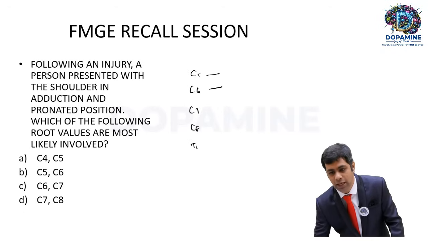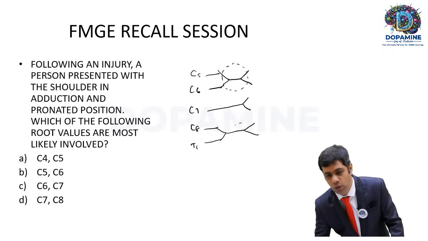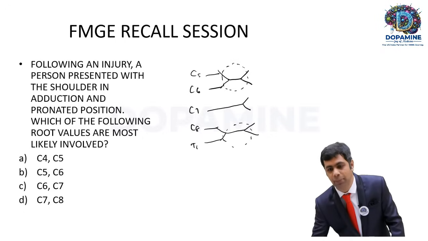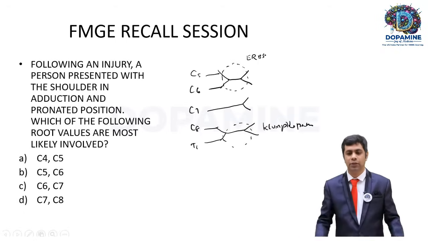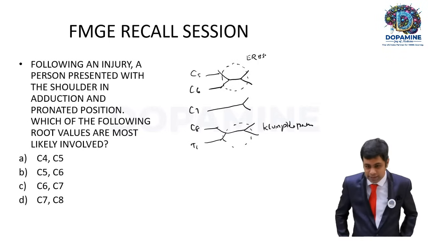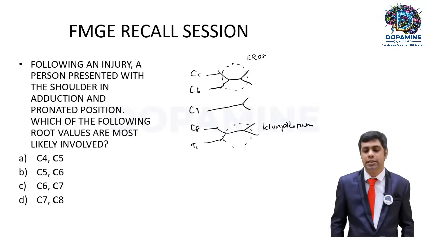C5 and C6 form the upper trunk. You already know it forms the upper trunk. It divides into two divisions. The C7 alone forms the middle trunk. The C8 and the T1 form the lower trunk. So upper trunk injury here, and we do have the lower trunk injury here. In case of an upper trunk injury, Erb's palsy. In case of a lower trunk injury, Klumpke's palsy. Is it clear? So upper trunk is C5 and C6, lower trunk is C8 and T1.